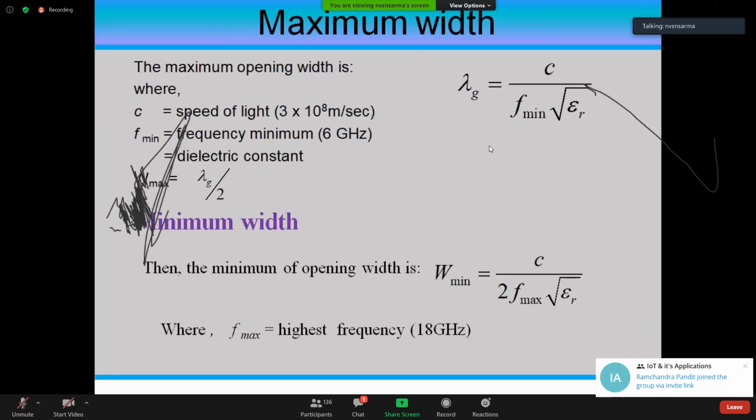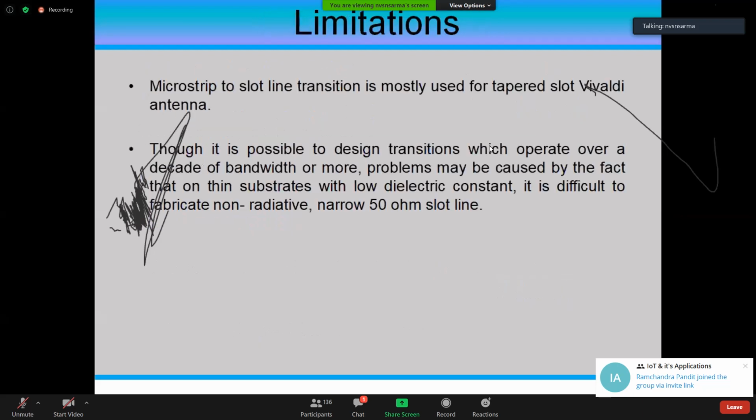So how is the maximum size decided? How is the width decided? These are all the basic equations that are given. And if you want, now, even we at Warangal are designing an antenna which can work from 1 to 18 gigahertz. This 1 to 18 type of thing is required in the antenna measurement systems, where you need to transmit a signal to test any other given antenna by a user.